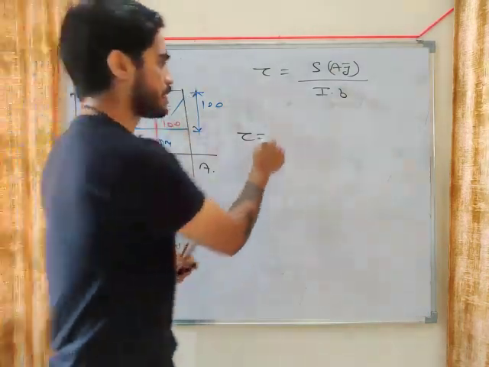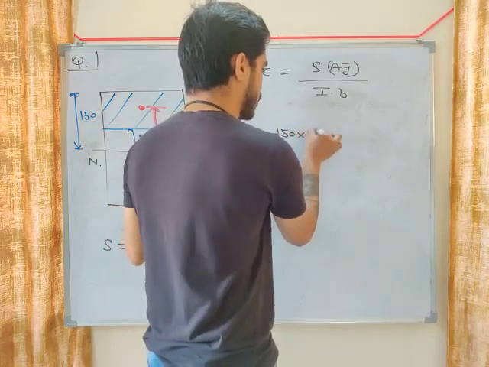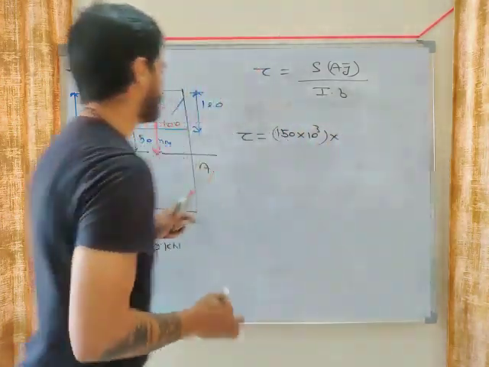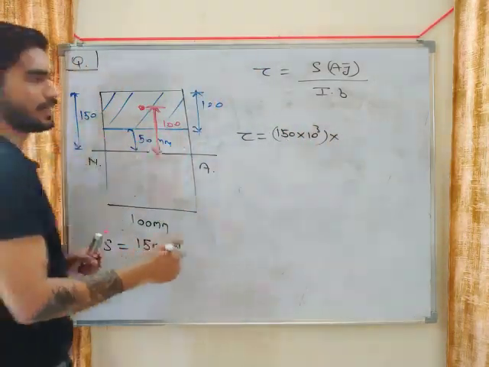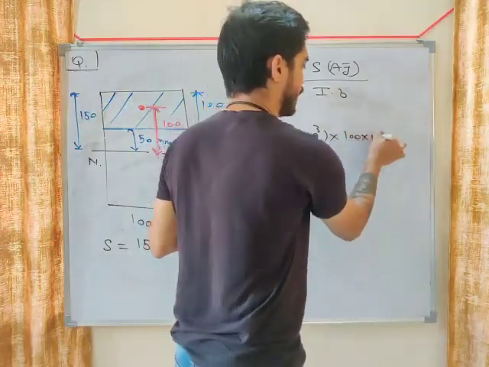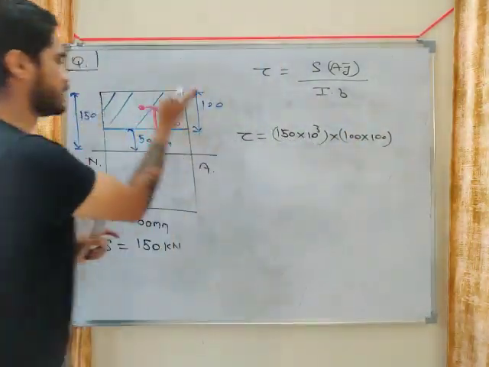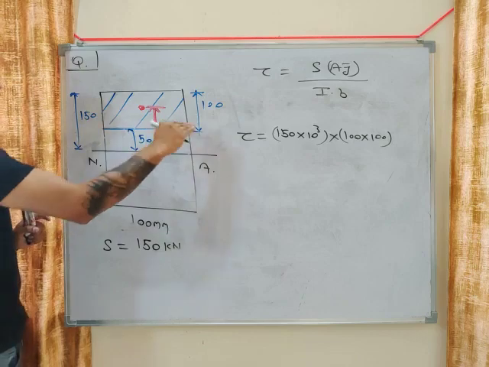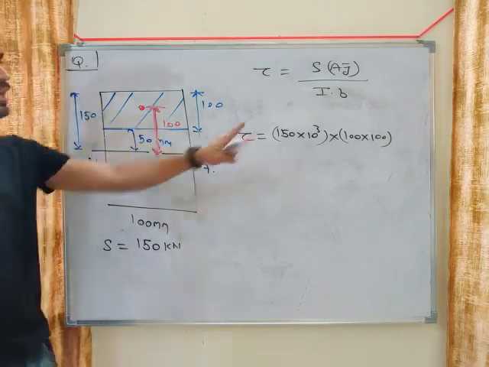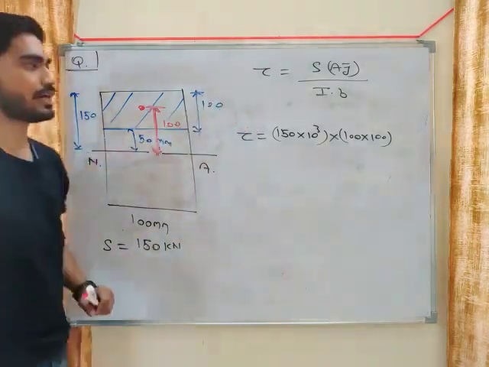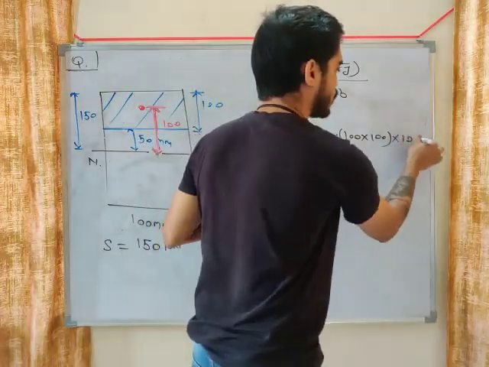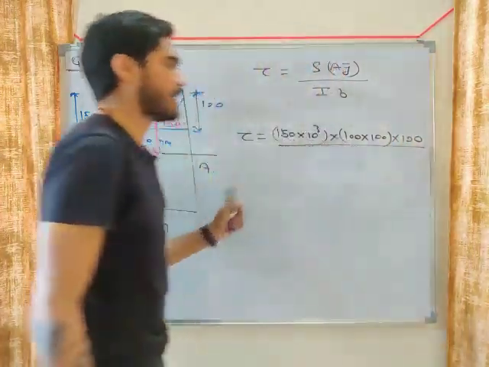What is S? 150 kilonewton. What is area? 100 by 100. Area means this hatched area, the area above 50 mm. Y bar is also 100 mm, divided by I.